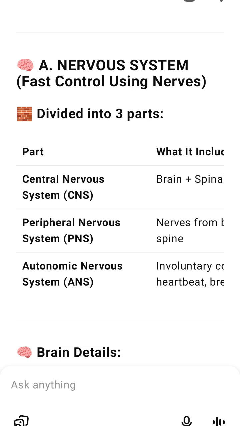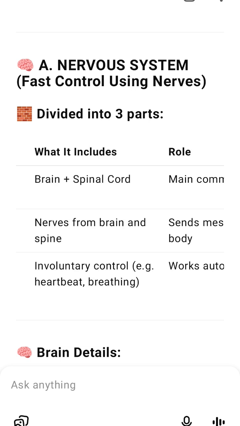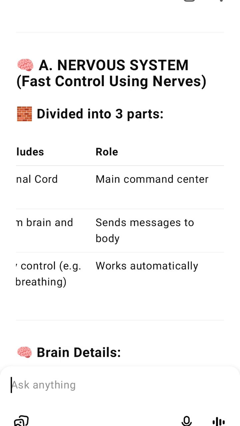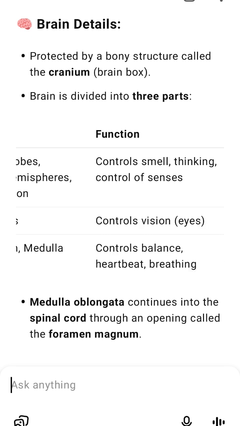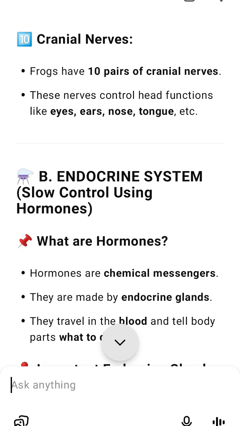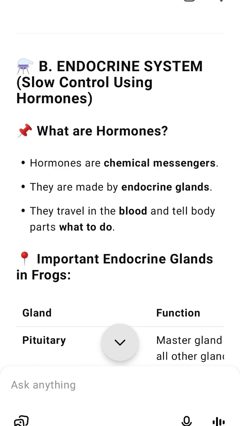Gland, function. Pituitary: master gland, controls all other glands. Thyroid controls growth and body energy. Parathyroid controls calcium levels. Thymus helps with immune system. Pineal body controls sleep and day-night rhythms. Pancreatic islets control blood sugar levels. Adrenal glands help with stress and energy. Gonads, testes in males, ovaries in females, control reproduction, sperm, eggs, hormones.